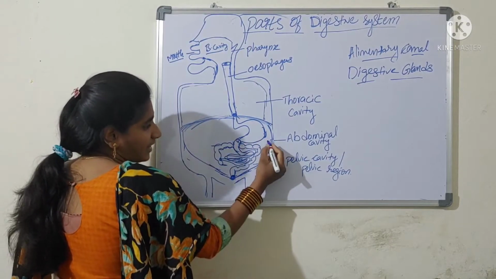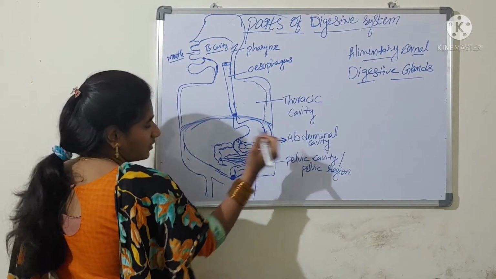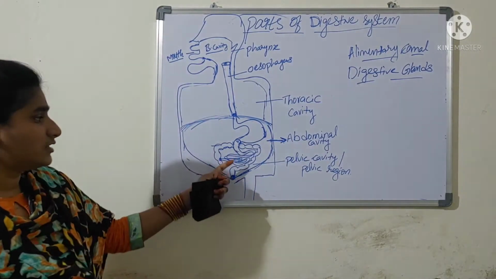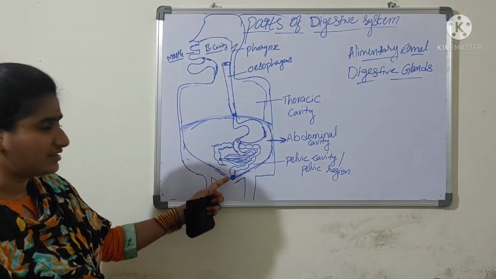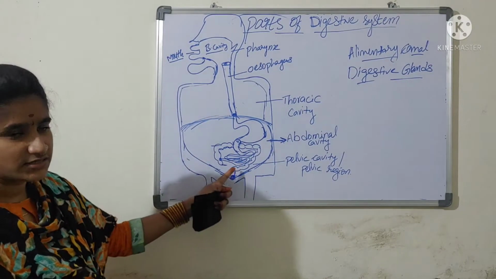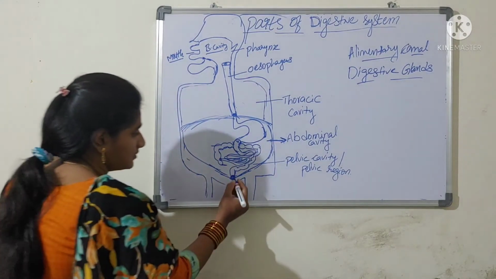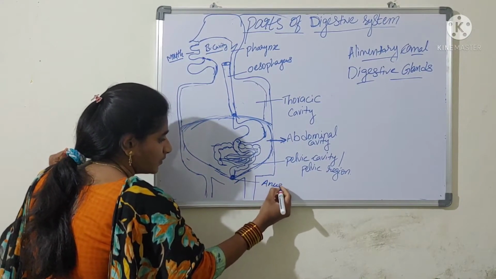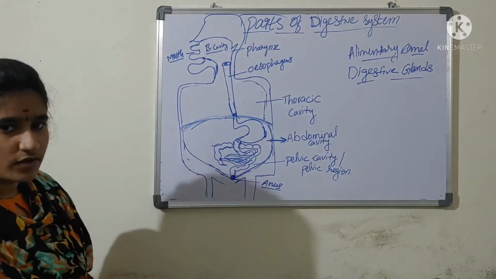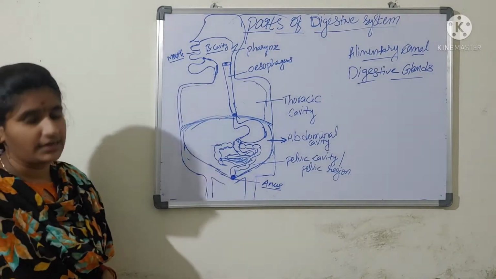The stomach opens into the small intestine, the small intestine opens into the large intestine, and the large intestine ends posteriorly with the anus. So this is the general overall view of the alimentary canal.